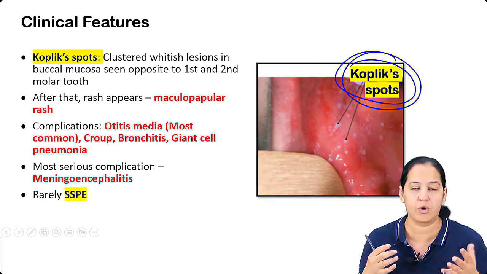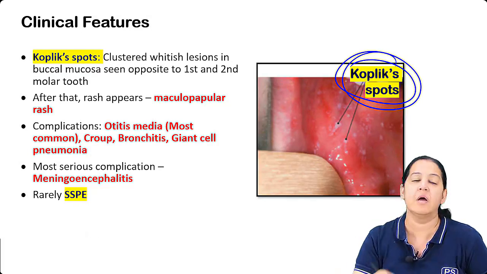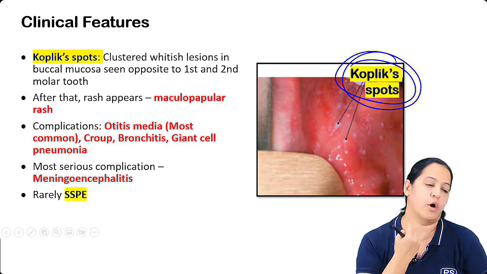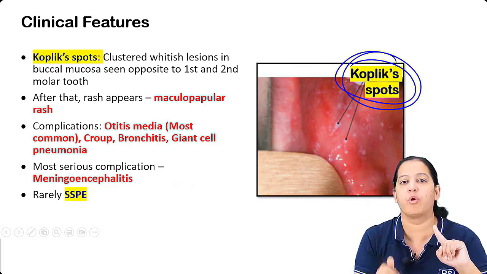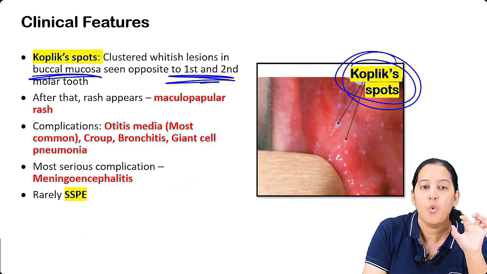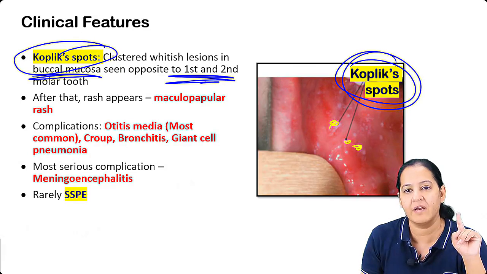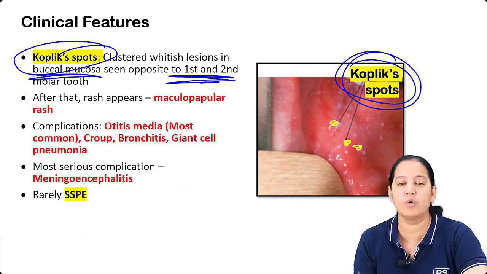What are Koplik spots? In our teeth we have molar teeth, the last teeth. The buccal mucosa in front of the molar teeth, this portion from inside, not outside. In front of the first and second molar tooth, on the buccal mucosa, whitish spots are there. Can you notice the white colored spots? These are known as Koplik spots.